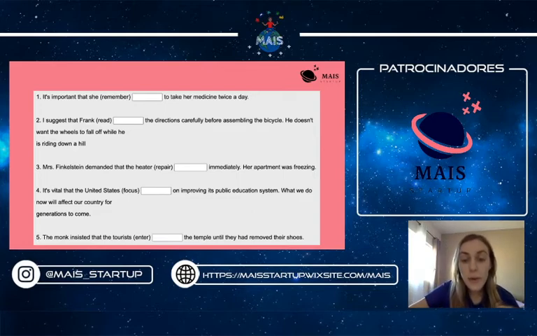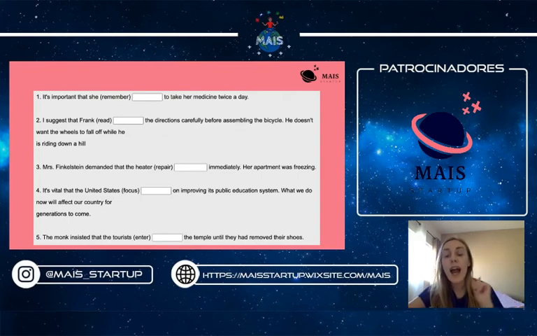In the fourth example, just the same, United States would be the pronoun it, but we do not add s in the subjunctive, so we just copy and paste the verb. So it's: United States focus on improving. That's it. Last example, we have the verb enter. However, if you read the whole sentence, you're going to see it is negative. So what do we do when we have a negative subjunctive? We just add not before the verb. So we're going to have not enter.